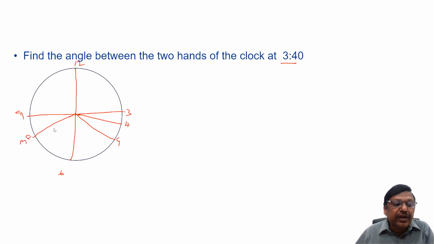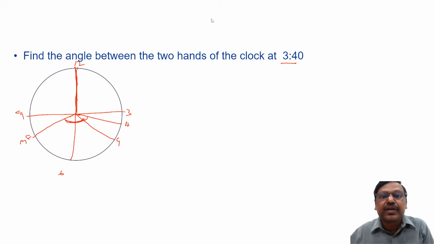So what is the angle between the hour's hand and the minute's hand at 3:40? This angle I want to know. How we are going to consider is, we will consider their position with respect to this fixed line 12. We'll see what is the position of the hour's hand and the minute's hand with respect to 12.